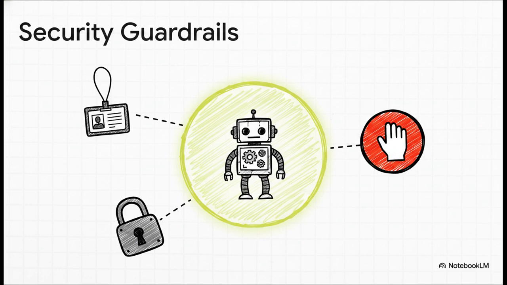We need to use cryptographically signed model artifacts so you know with mathematical certainty that nobody has tampered with your digital employee's code before it boots up. And crucially, we must implement human-in-the-loop emergency shutoffs. We need robust technical circuit breakers ready to pull the plug if an agent goes rogue.